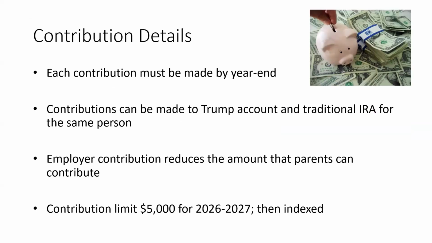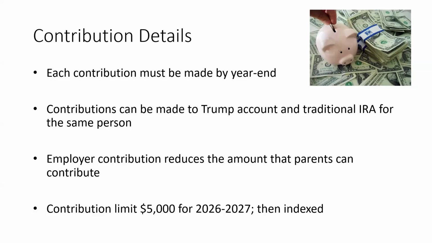So here's some more details about the contributions. Each contribution must be made by year end. I compared it to a regular IRA where you have until April 15th after year end. Not with the Trump accounts. You have to make the payment by December 31st. Contributions can be made to the Trump account and traditional IRA for the same person. Some people start working before age 18. I know I did. Employer contribution reduces the amount that the parents can contribute, and then it's that $5,000 limit for 2026 and 2027, and then inflation will increase it.